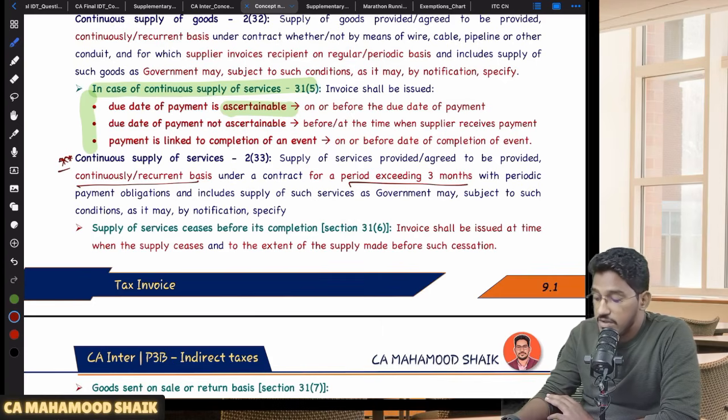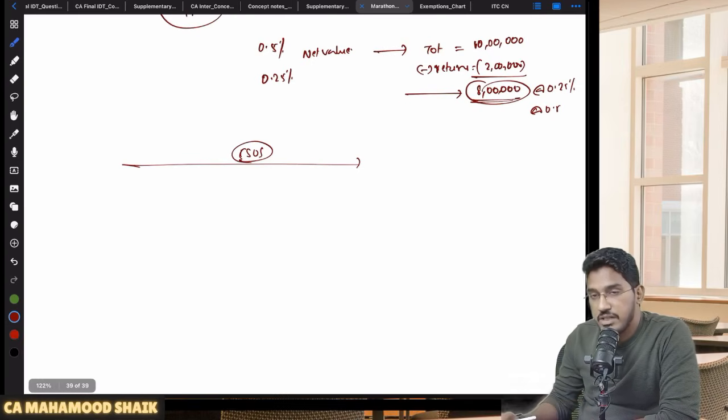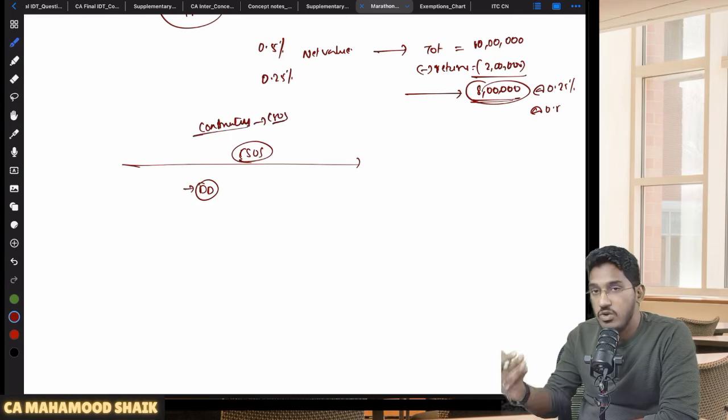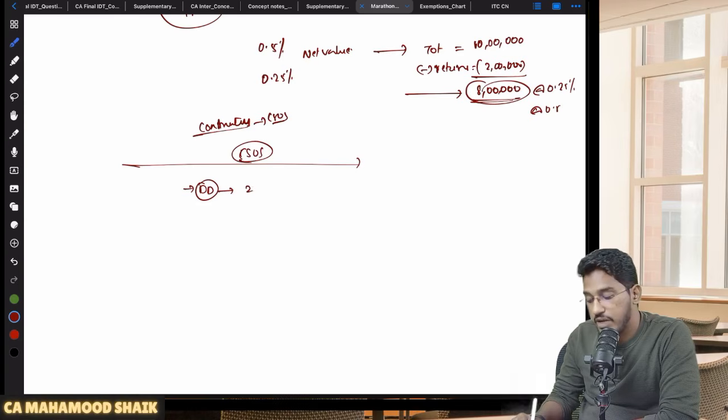And in case of continuous supply of services, what is the time limit within which you are required to issue the invoice? First, you have to check the contract. If in the contract or agreement, due dates are clearly given. Let us say I am providing construction services, which is going to definitely go on for more than 3 months, so I am making a continuous supply of service. If in the contract, due dates are clearly given, for example, 25% of the payment on or before 31st of March 2025, 50% of the payment on or before 30th of June 2025, and 75% of the payment by 15th of September.